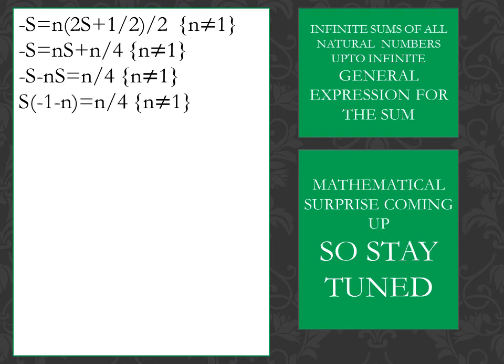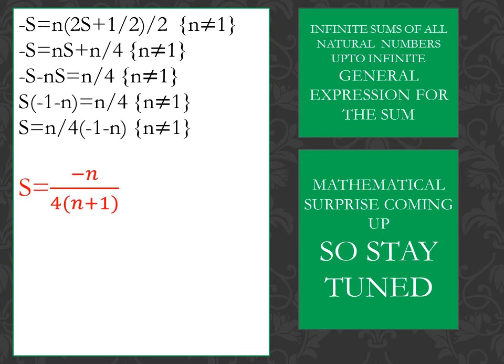Now I am taking minus 1 minus n as common. Then s times (minus 1 minus n) is equal to n upon 4. So s is equal to n upon 4 into (minus 1 minus n), or I am just simplifying it, and it will become s is equal to minus of n upon 4(n plus 1). This will be our general formula for any equation.